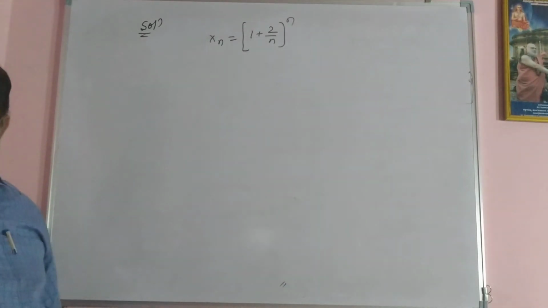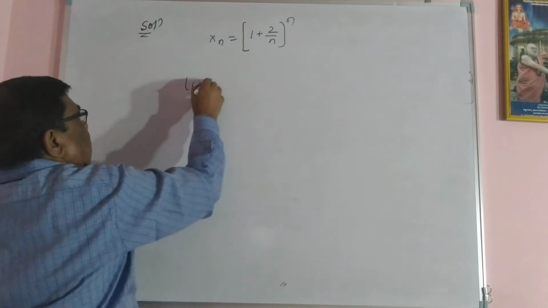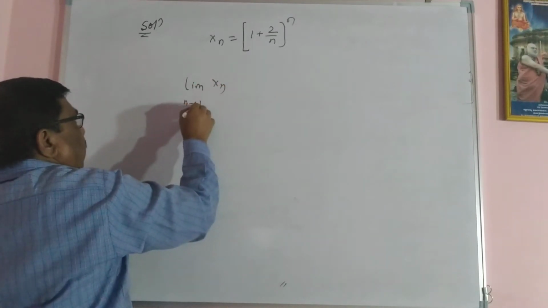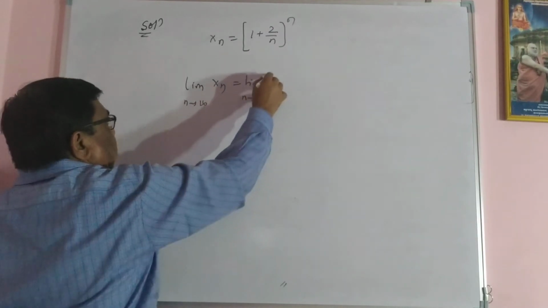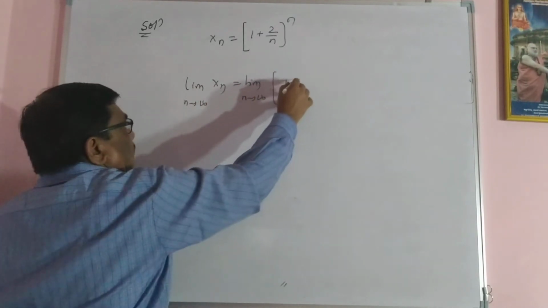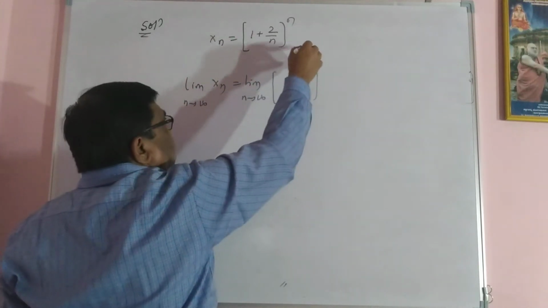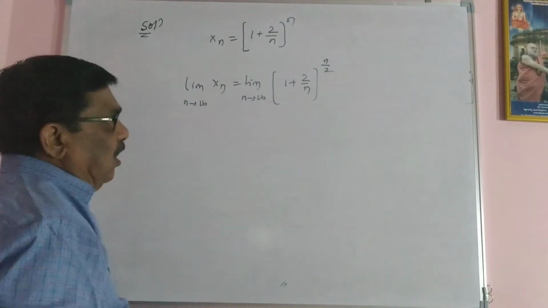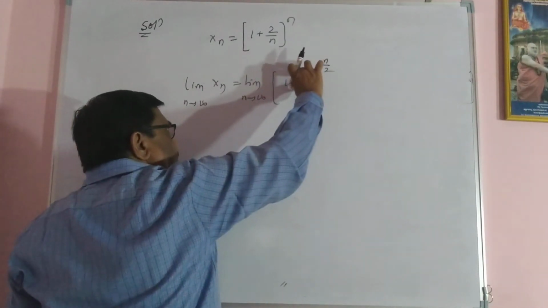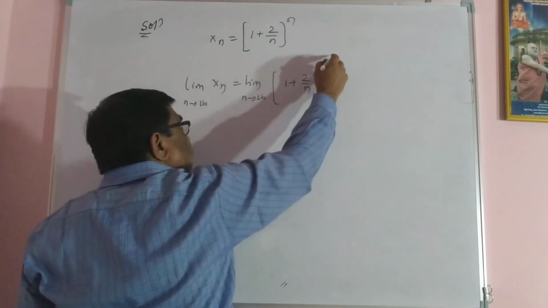Then apply the limit of xn as n tending to infinity, equal to limit of 1 plus 2 by n, all raised to n. We should have its reciprocal, n by 2, in the power.